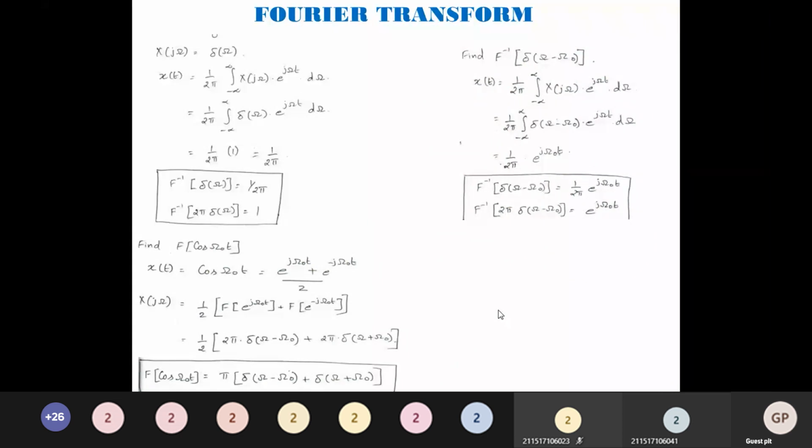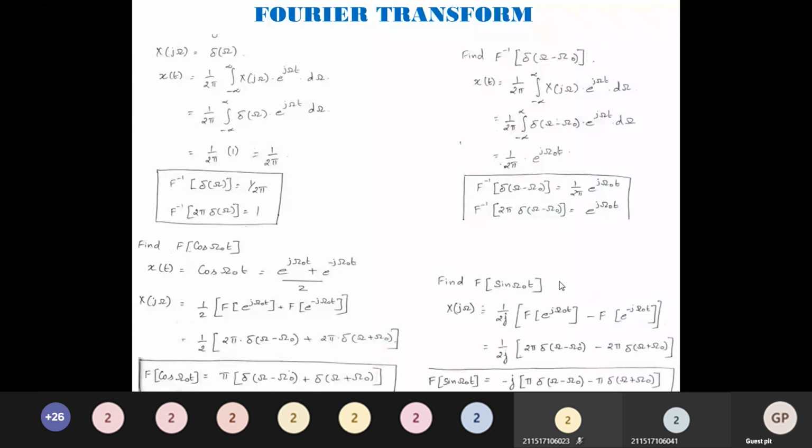Okay, I will explain it again. The Fourier transform of sin omega naught t is required for us. X of j omega is equal to 1 over 2j times the Fourier transform of e power j omega naught t minus the Fourier transform of e power minus j omega naught t. We know this already. What is the Fourier transform of e power j omega naught t? It is 2 pi del of omega minus omega naught. What is the Fourier transform of e power minus j omega naught t? It is 2 pi del of omega plus omega naught. The 2 gets cancelled.